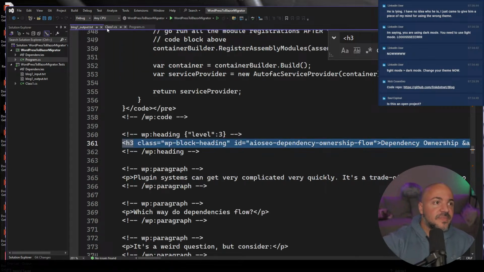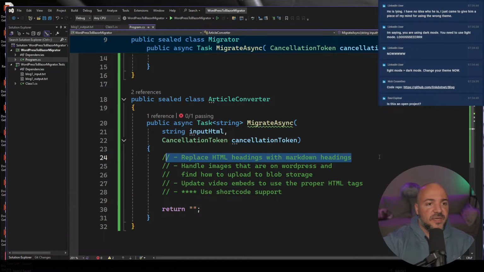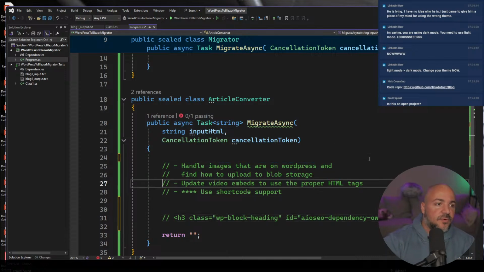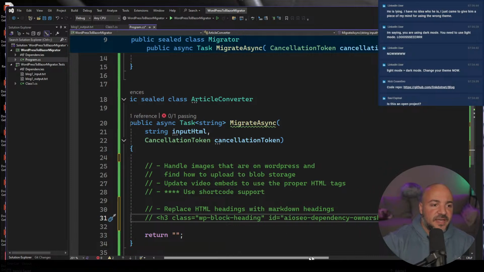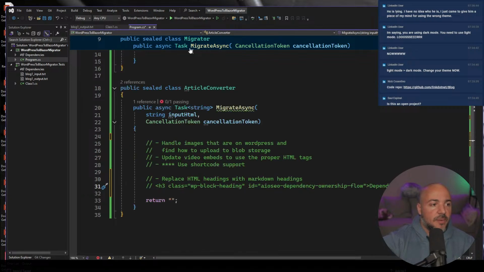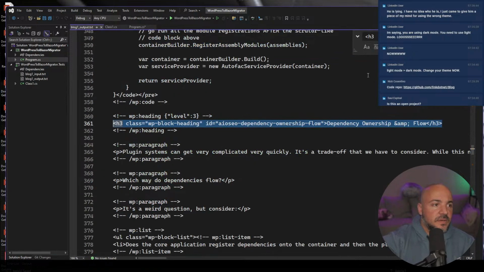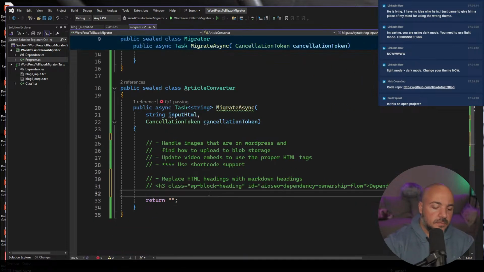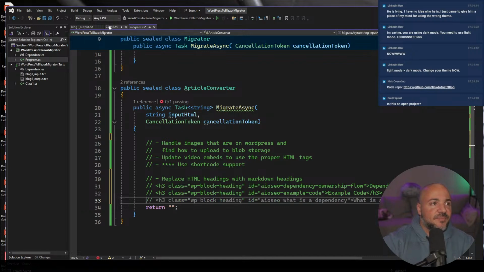So I'm just showing you how I think through this stuff, right? So give me one sec. I want to take a copy of that. So I'm just going to organize my thoughts here. So here's an example of one. This one's extra fancy because of that, right? I want to make sure that gets handled properly once we convert it. Let's go look for more H3s. This is a really simple one. So I'll have some examples of that.